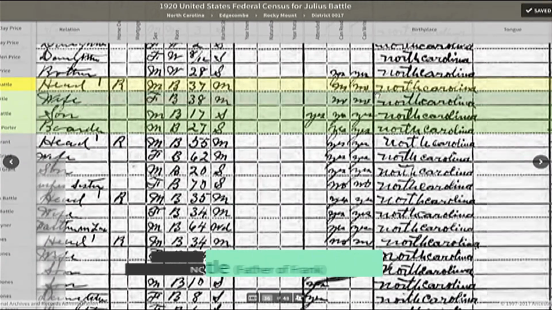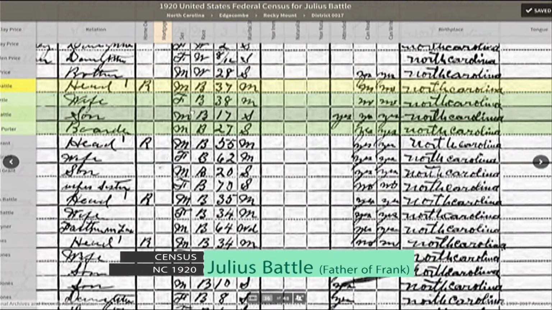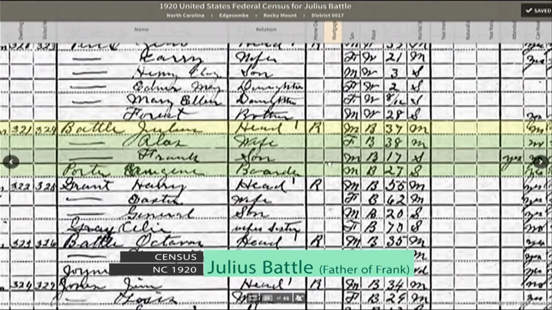All right, now scroll it over so we can see those names. So here you have your Frank, and he's with Alice, and it's spelt wrong, and Julius. And we know that's him because we had his parents on that marriage record. All right, so what you would normally do is keep going back. You go to 1910, 1900, and just keep going.